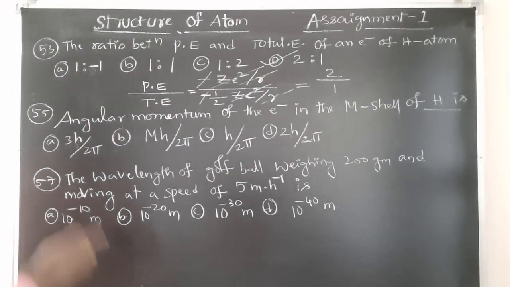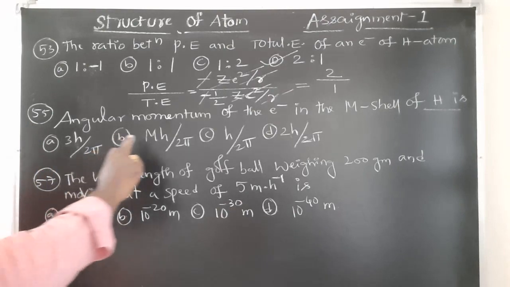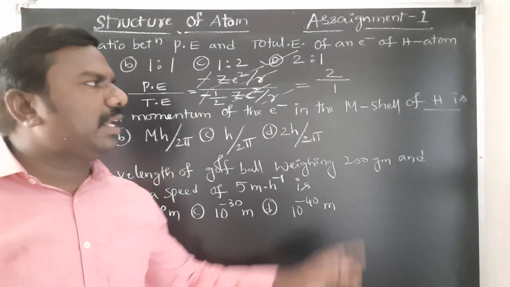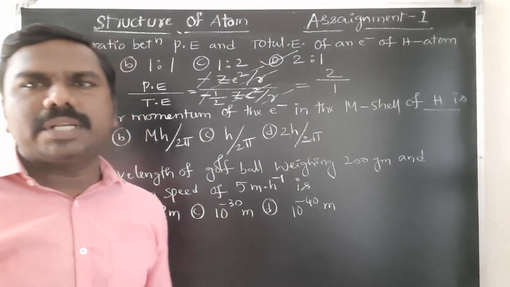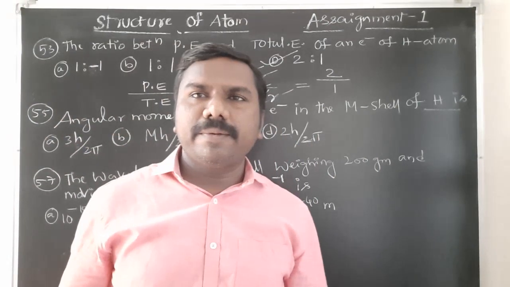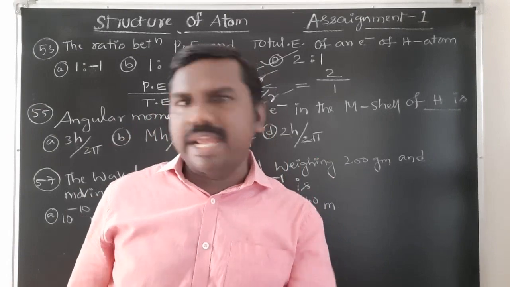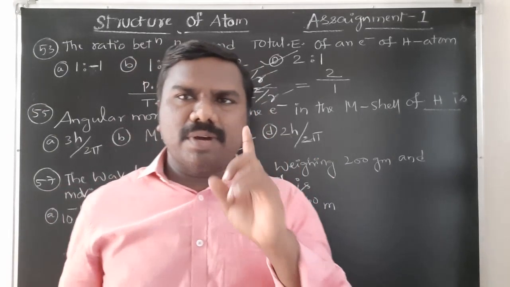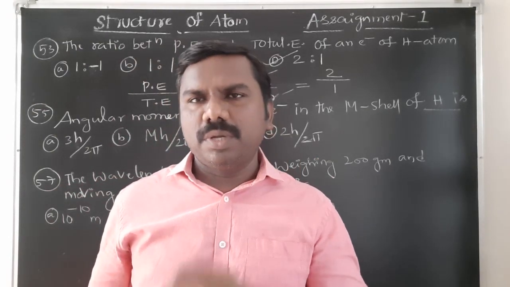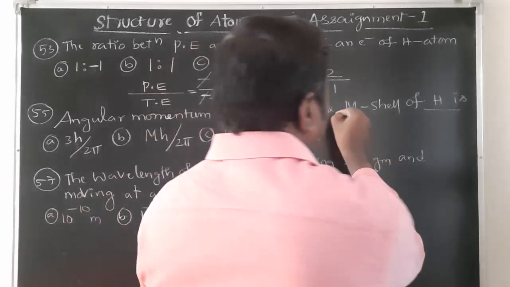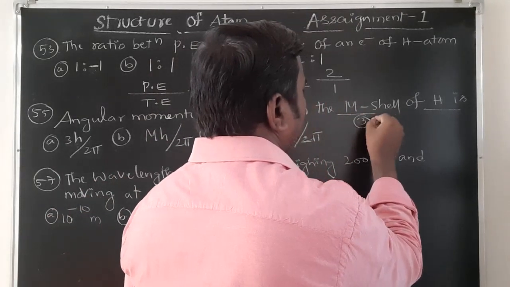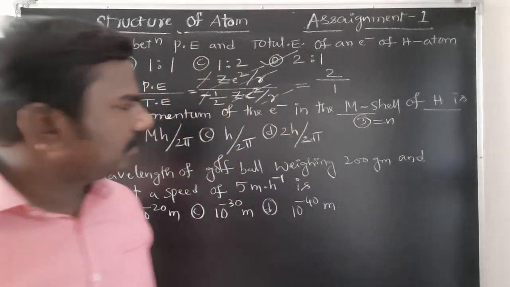Next students, 55. Angular momentum of an electron in the M shell of hydrogen atom is, I gave already 1, 2, 3, 4. Otherwise KLMN. K means 1. L means 2, M means 3, where M indicates 3, n value will be 3.